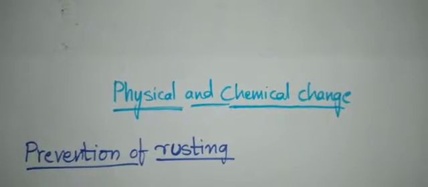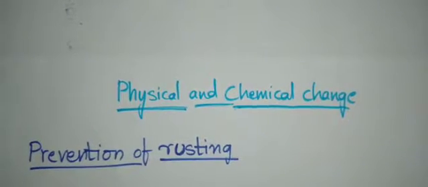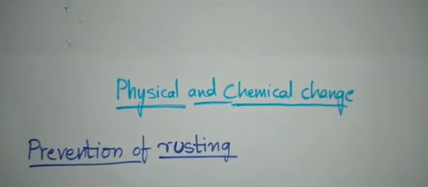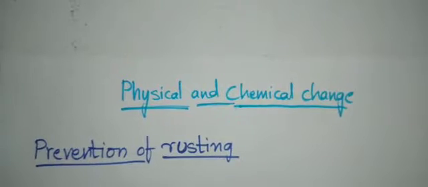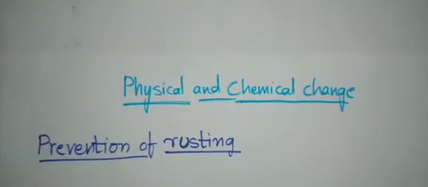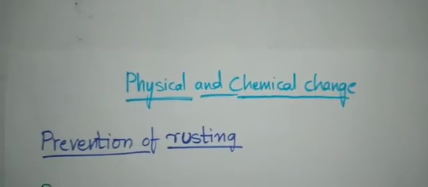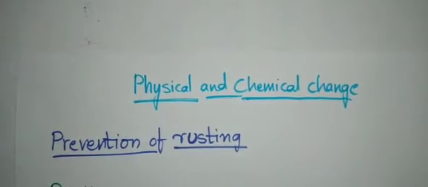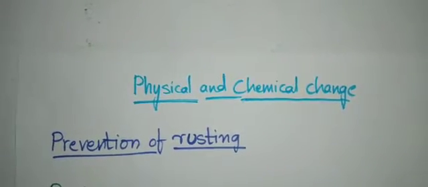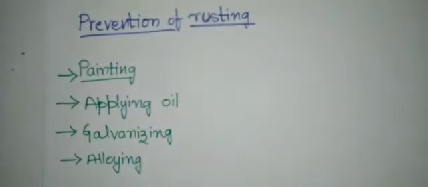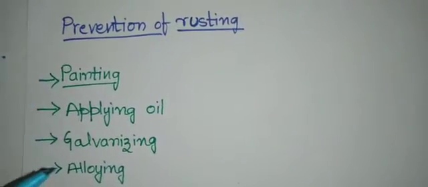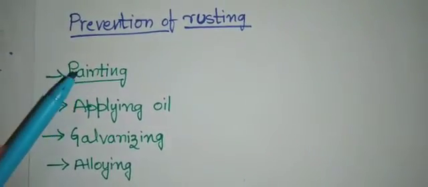So rusting can be avoided by preventing the iron surface from getting exposed to air. Air means oxygen and water. There are a few methods by which we can prevent metals or metal objects from rusting. So here are some methods to prevent rusting. First one is painting.